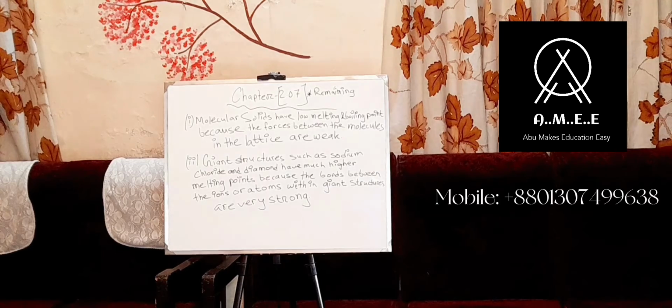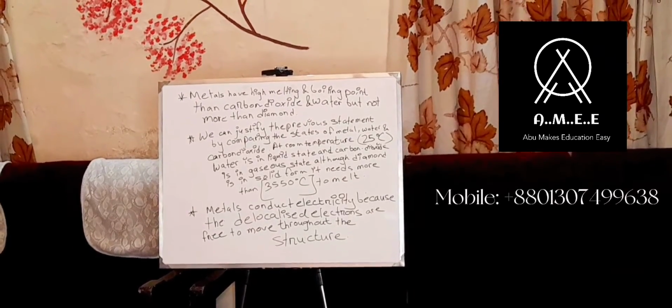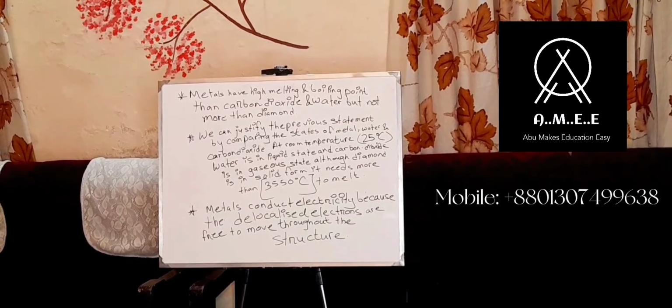As you are seeing here, I have written that metals have a higher melting and boiling point than carbon dioxide and water but not more than diamond. And I have also written the reason why.